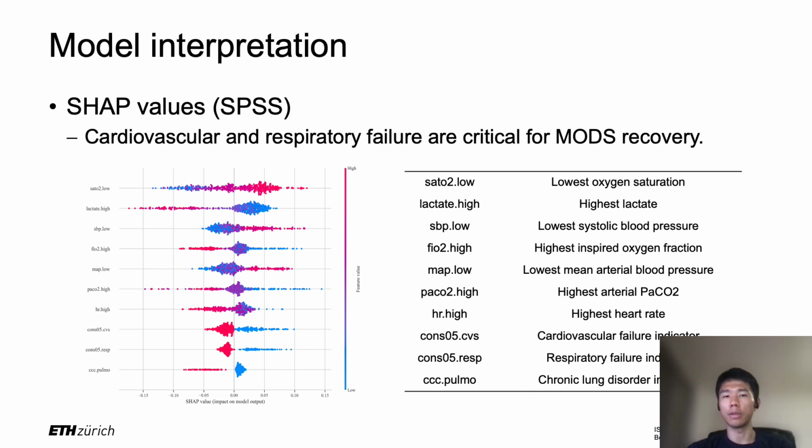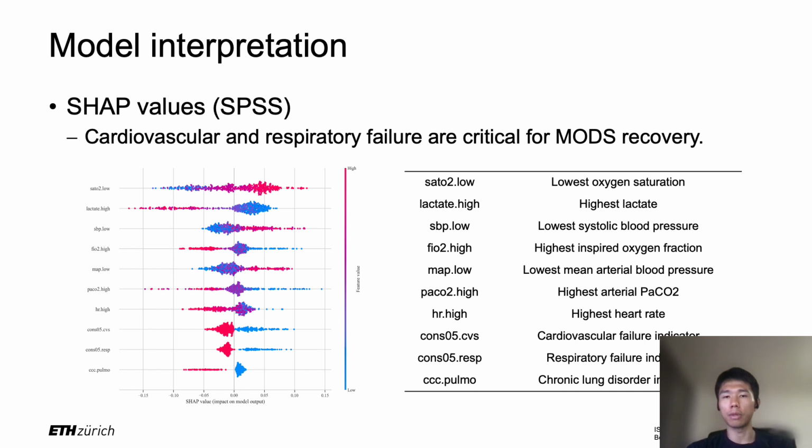In the plots, each instance is represented by a single dot, the red dots indicate higher values and the blue dots indicate lower values. If the dot is closer to the right side of the x-axis, the feature is more likely to push the model to give a positive prediction, and vice versa.